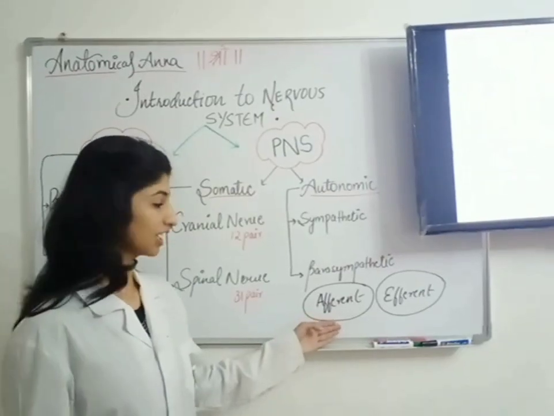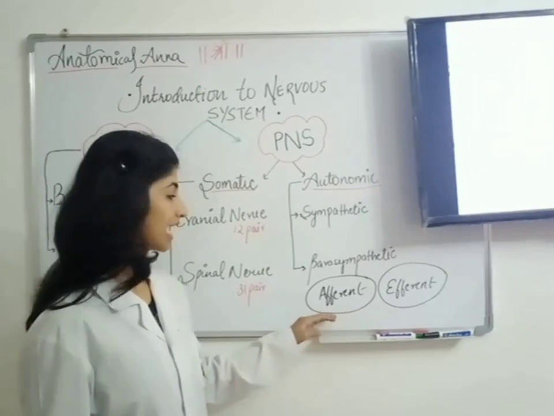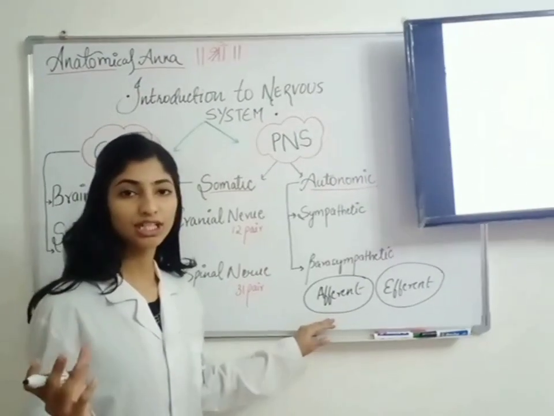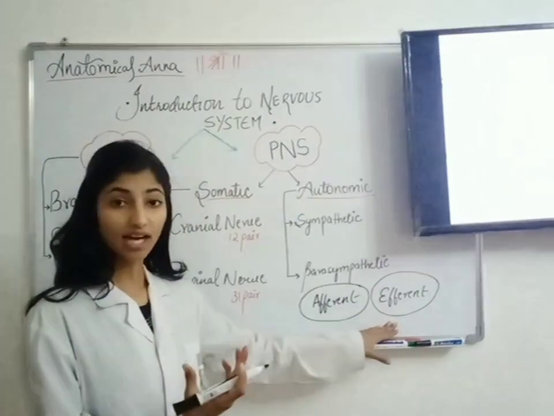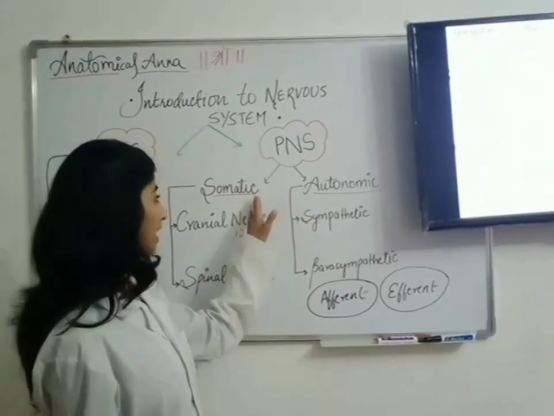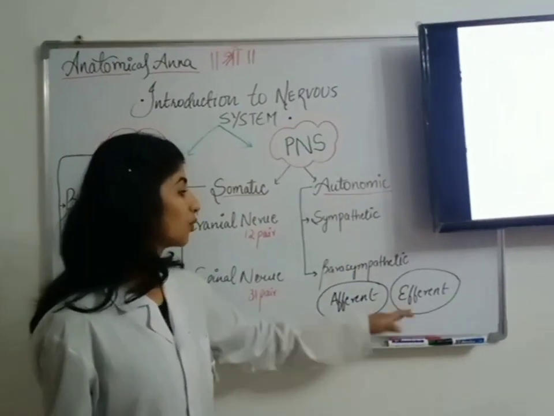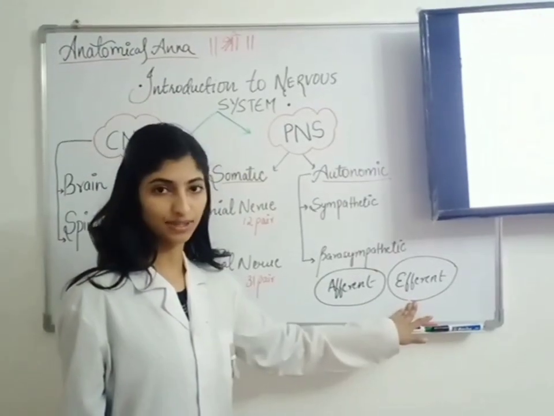If you look functionally, we have afferent and efferent. Afferent means the information is going to the CNS, and in efferent, the CNS is responding according to it. So our somatic and autonomic systems work according to the efferent principle.